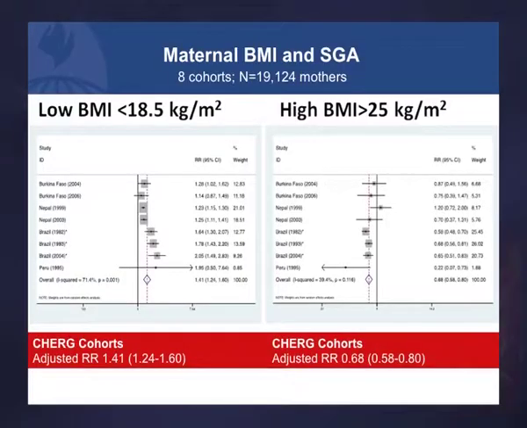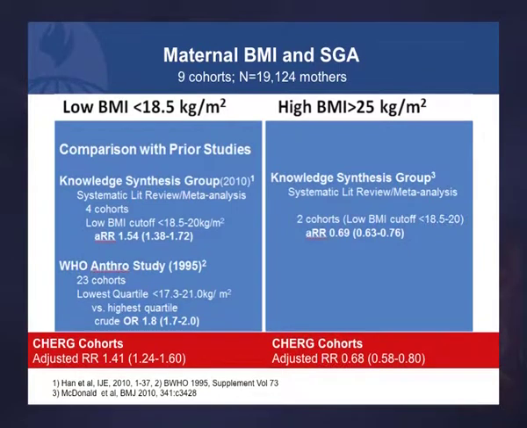There's also, as you see, an increase in overweight, so BMI of 25 or more, and that's a worrisome trend. Asia still looks much better, though, than the Americas, where the prevalence of high BMI is approaching 60% in reproductive age women. This is the analysis of maternal BMI and the risk for SGA.